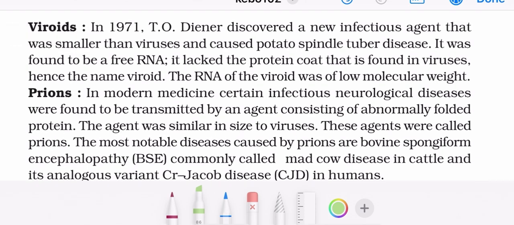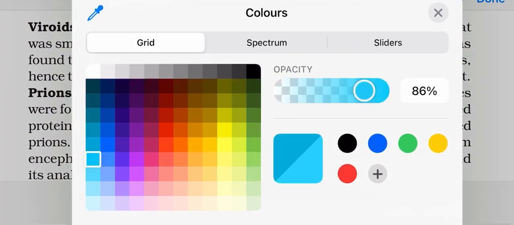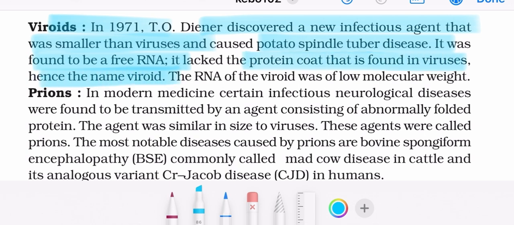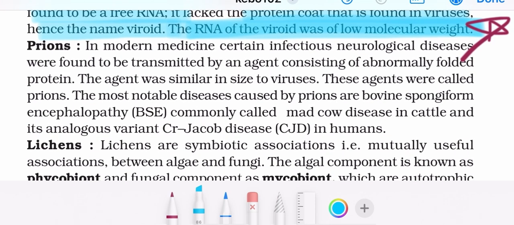Now coming to viroids. In 1971, Theodor Diener discovered a new infectious agent that was smaller than viruses and caused potato spindle tuber disease. It was found to be a free RNA. It lacked a protein coat, and it is found in viruses, hence the name viroid. The RNA of viroid is of low molecular weight. All lines are important.